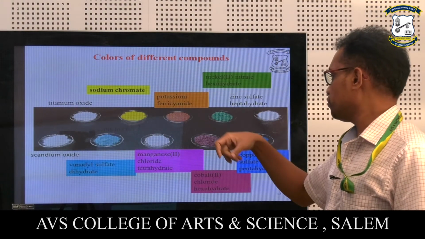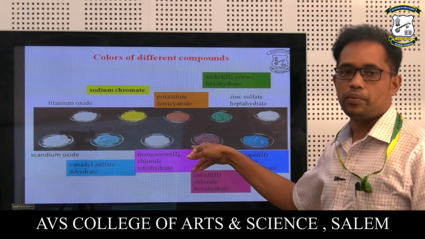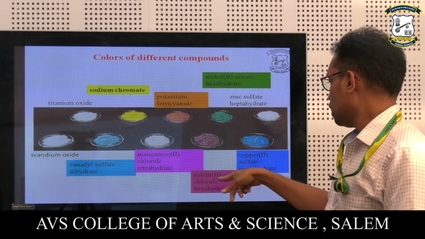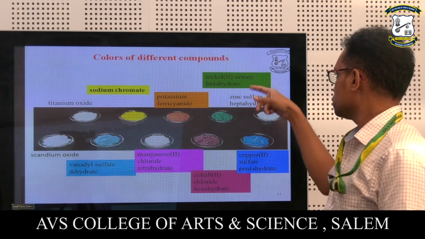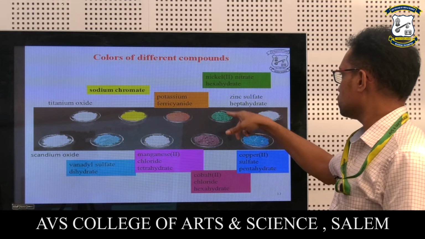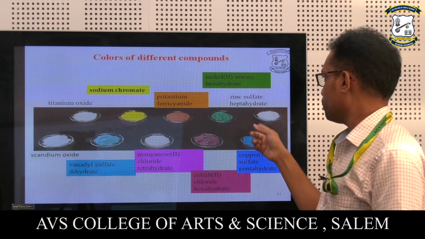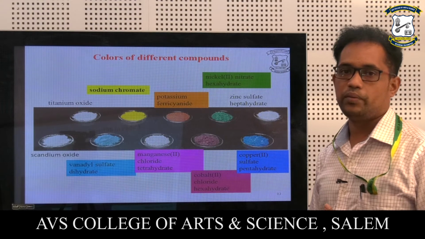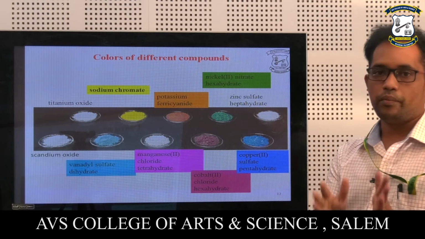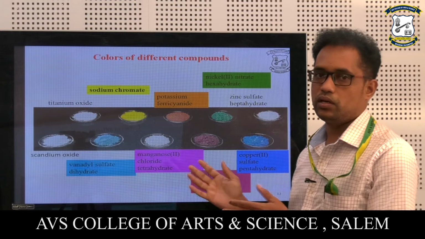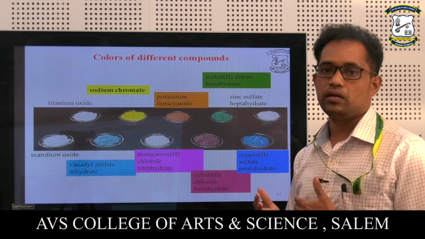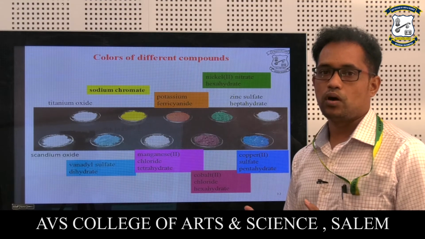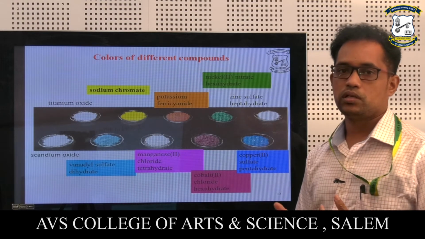This is for potassium ferricyanide, and this is for a manganese complex, some kind of complex, and this is for copper(II) sulfate pentahydrate, and this is for cobalt complexes. The nickel(II) nitrate hexahydrate is green in color. So copper, nickel, and cobalt are the three most different colors that we can easily identify, whether it is a cobalt complex or copper or nickel. This is the nice and easy way to understand the coloring of the complexes, how it behaves with respect to the coordination number, that is, the ligands.